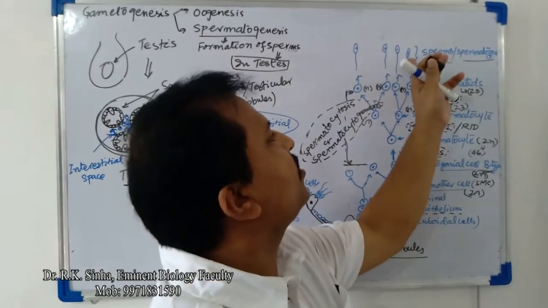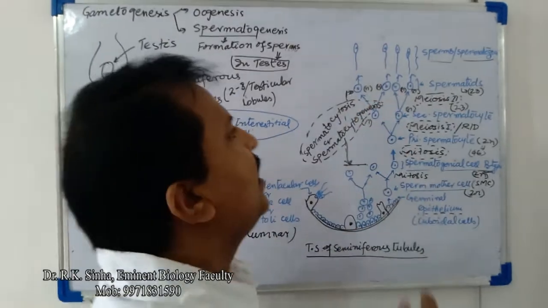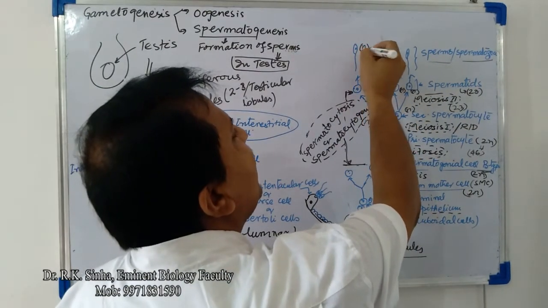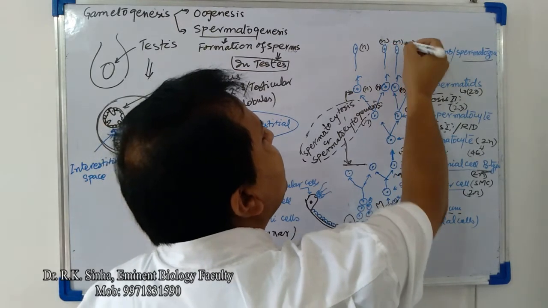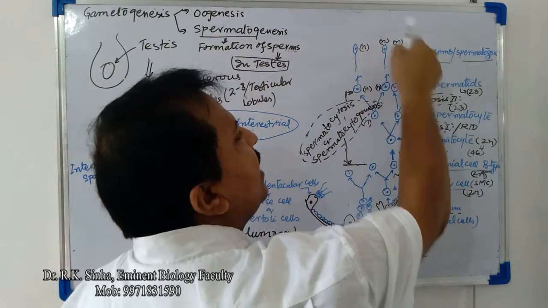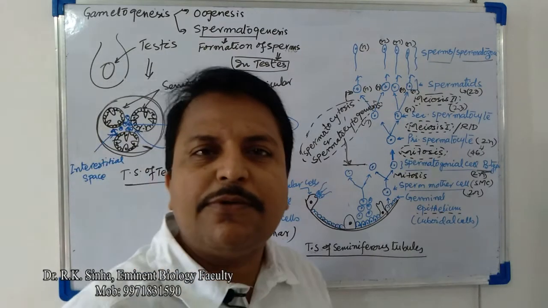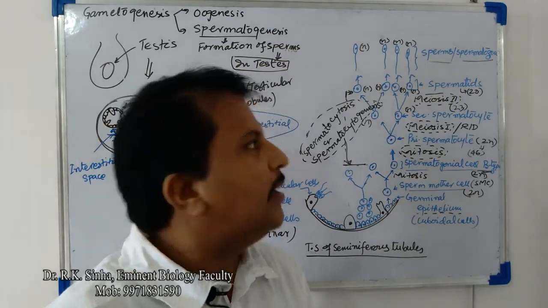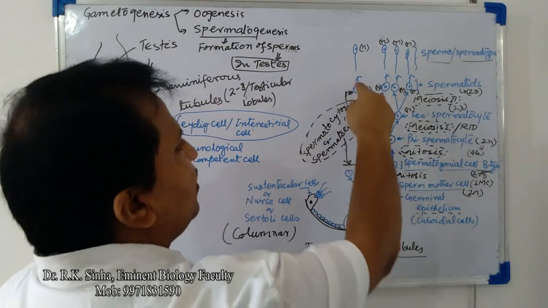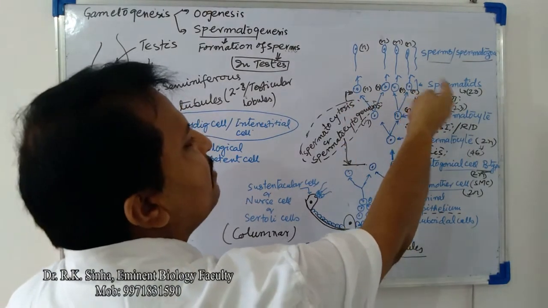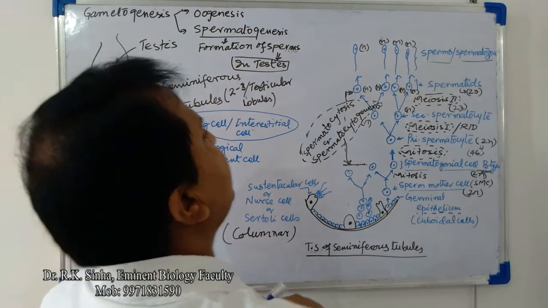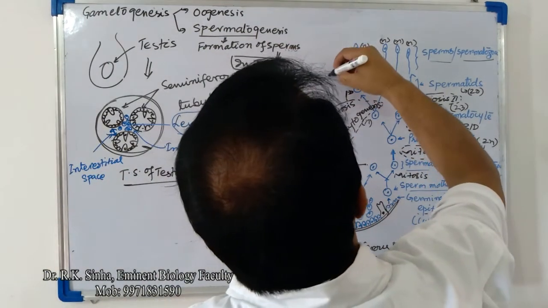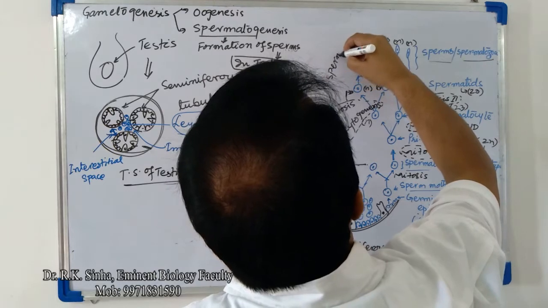These are sperms or spermatozoa, and each will contain a half set of chromosomes, meaning 23 chromosomes. This process of turning a spermatid into a sperm is known as spermiogenesis.